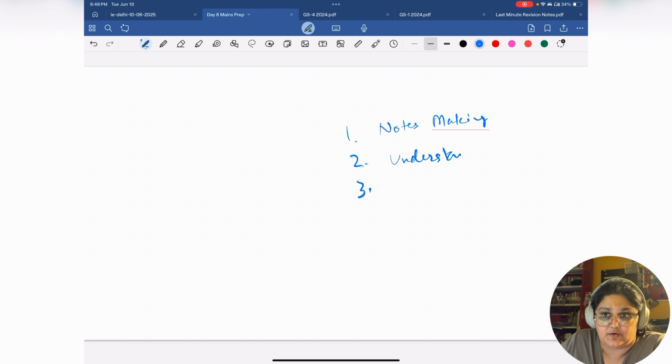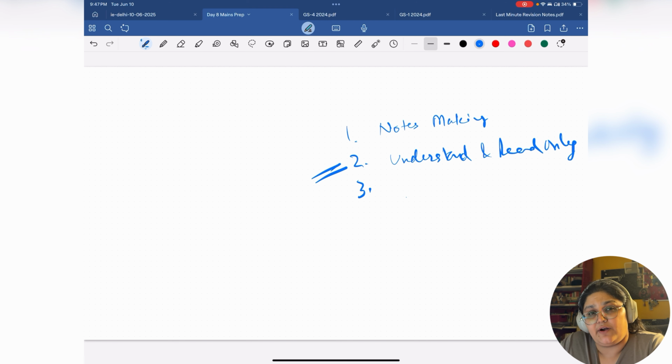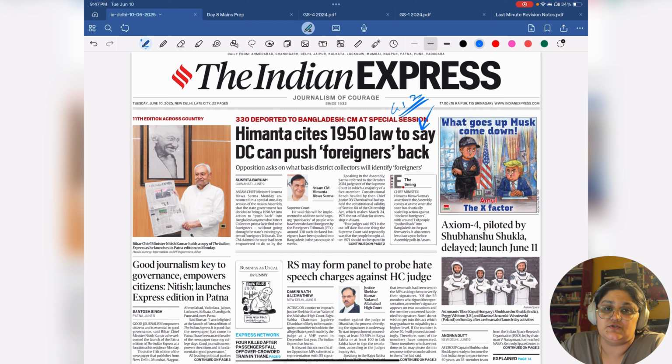Any news can be categorized into three types. One is what you need to be able to make notes from. Another is to understand and read only. You should definitely read this news. You should understand from it the context and the application of some things, but never make notes from it, because mostly you will get it from other sources. Third is discarded. Just don't glance at these things.